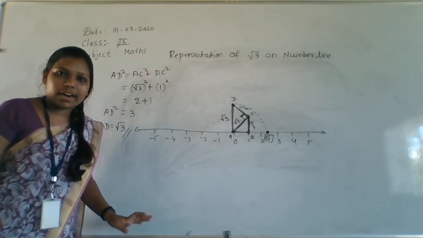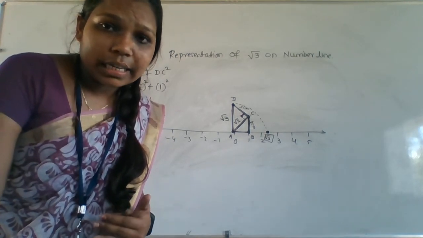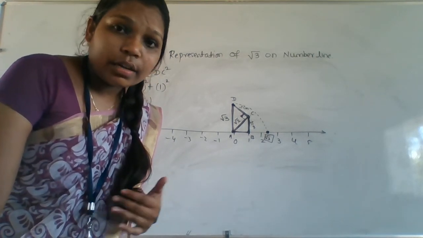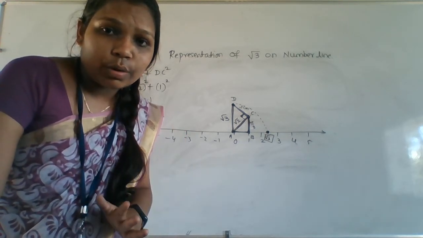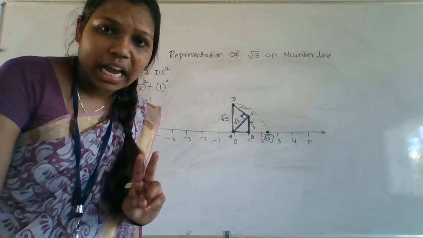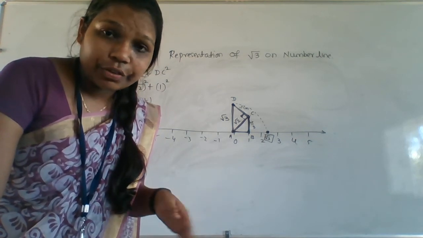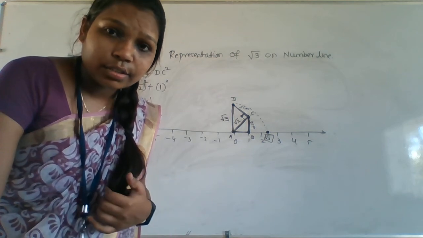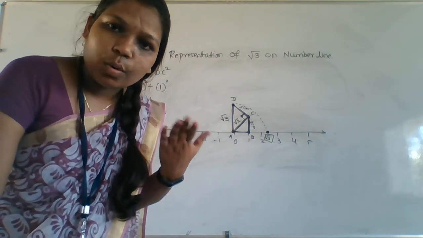That point is representing root 3 on the number line. I hope everyone is understanding what I am saying. So please go through whatever I said. If you are not understanding, then see the video again and again, at least 2 times. Then you will be clear on everything. If you are still not clear, then please call the school number.